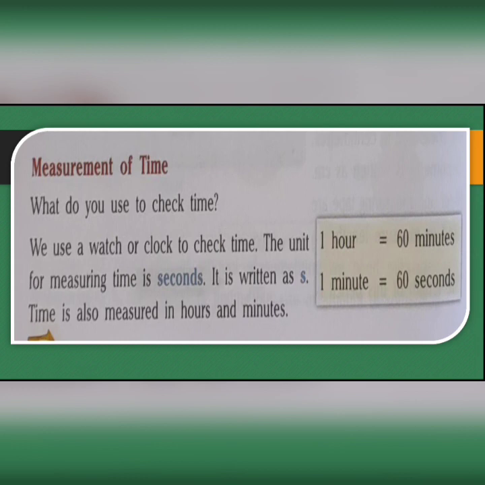Time is measured in hours and minutes. The smallest unit of measuring time which we know, what is it? Seconds. Yes, the smallest unit for measurement of time in our wall clock or our wristwatch is the second. 1 hour equal to 60 minutes and 1 minute equal to 60 seconds.